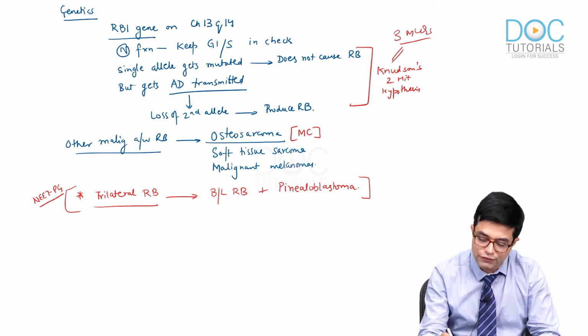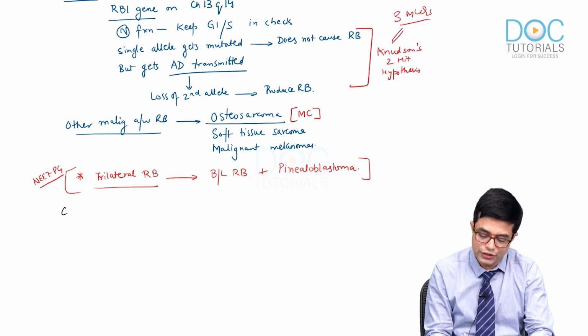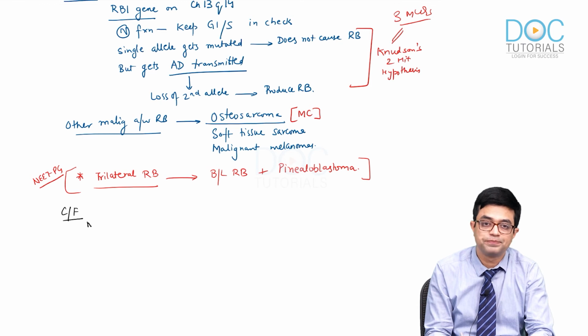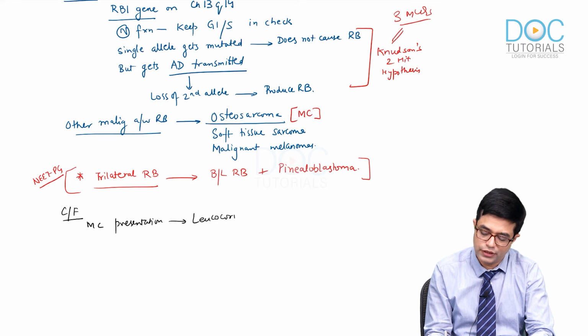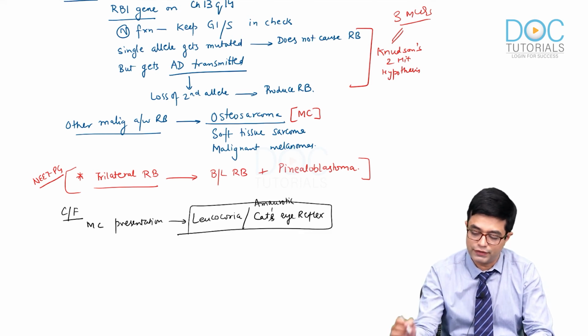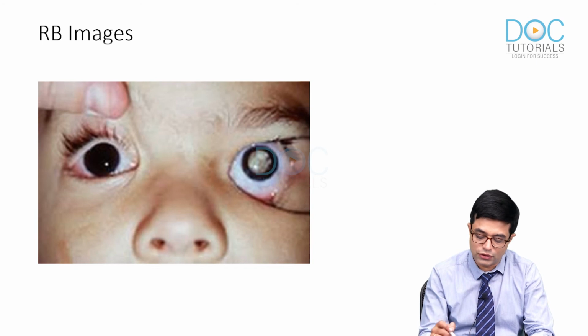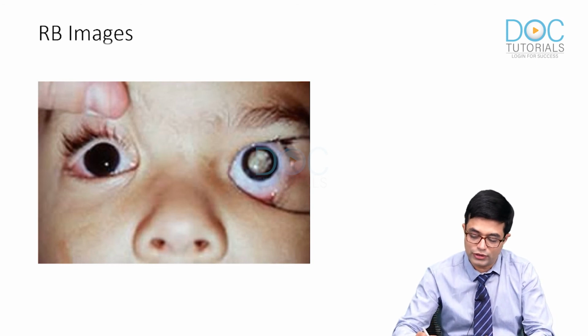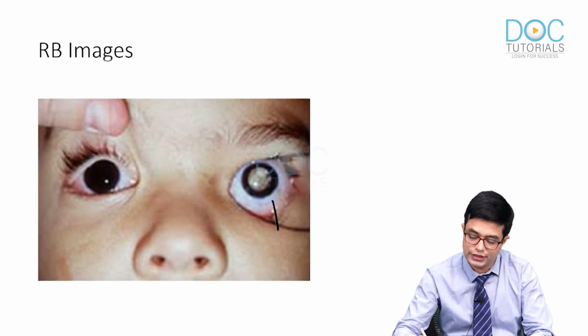So what are the clinical features? The most common presentation is leukocoria. It is also called cat's eye, amaurotic cat's eye reflex, or white pupillary light reflex. This is the most common presentation. If I have to show you a picture, this is how the amaurotic cat's eye reflex will look. Look at this eye. Can you see it in this child?